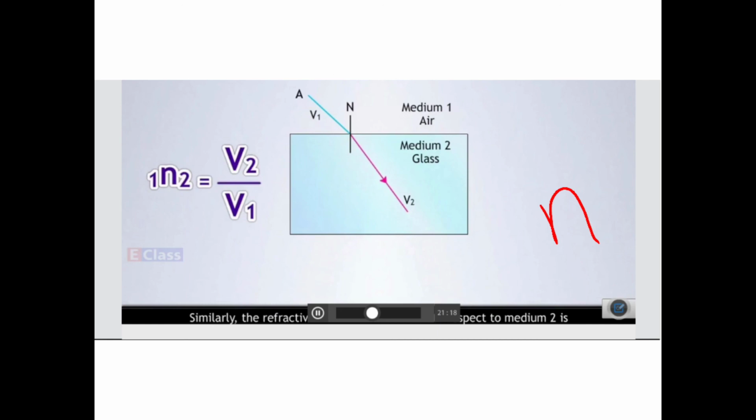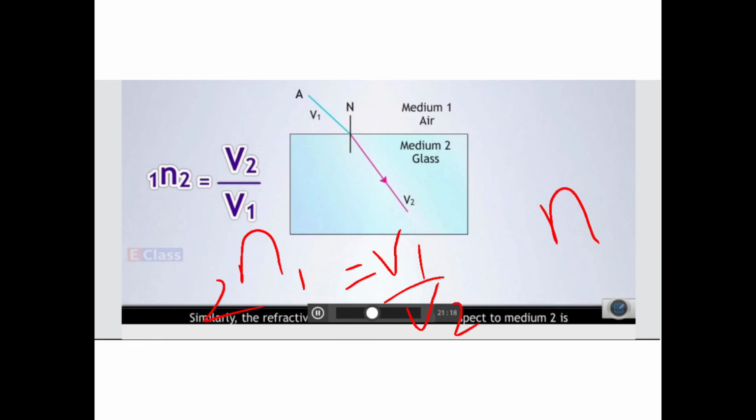Now, one question is given to you: the refractive index of medium 2 with respect to medium 1 is written this way, so it is v1 upon v2, correct?